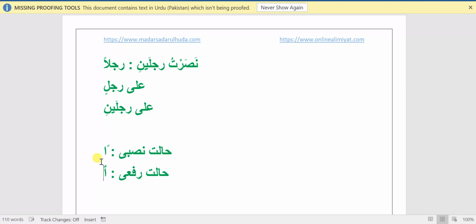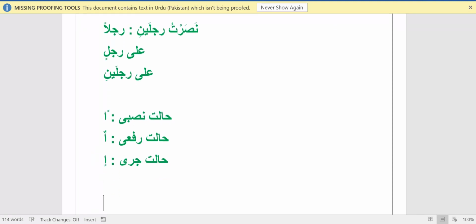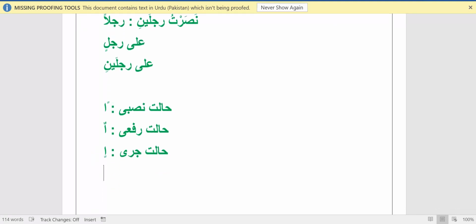And halate jarri means a word in a condition or a place where it should have kasra on it. So if I am saying rajulin, you can say rajulin is in halate jarri state. When I am saying rajulun, you can say rajulun is in halate raf'i state. And if I am saying rajulan, you can say rajulan here is in halate nasbi state.